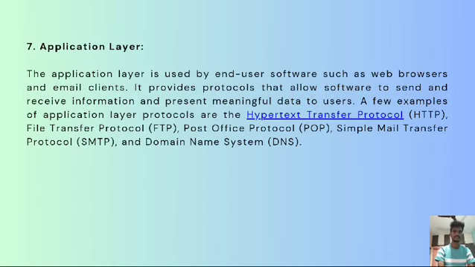The final layer is the application layer. The application layer is used by end-user software such as browsers and email clients. It provides the protocols that allow the software to send and receive information and presents meaningful data to users. These include HTTP, FTP, SMTP, POP, simple email and file transfer protocols, and the Domain Name System, called DNS.